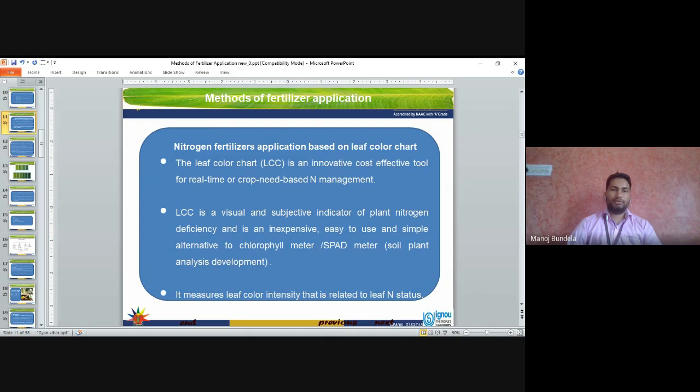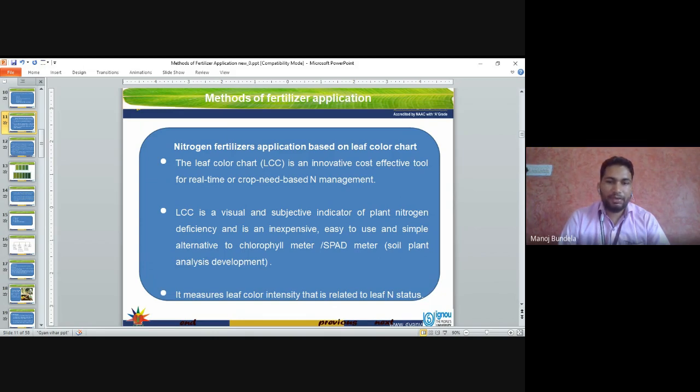Nitrogen fertilizer application based on the leaf color chart. The leaf color chart is an innovative, cost-effective tool for real-time and crop need-based application of nitrogenous fertilizers. We have to study the leaf color chart and, based on that, apply the nitrogenous fertilizers. It is a visual and subjective indicator of plant nitrogen deficiency, inexpensive, easy to use, and a simple alternative to the